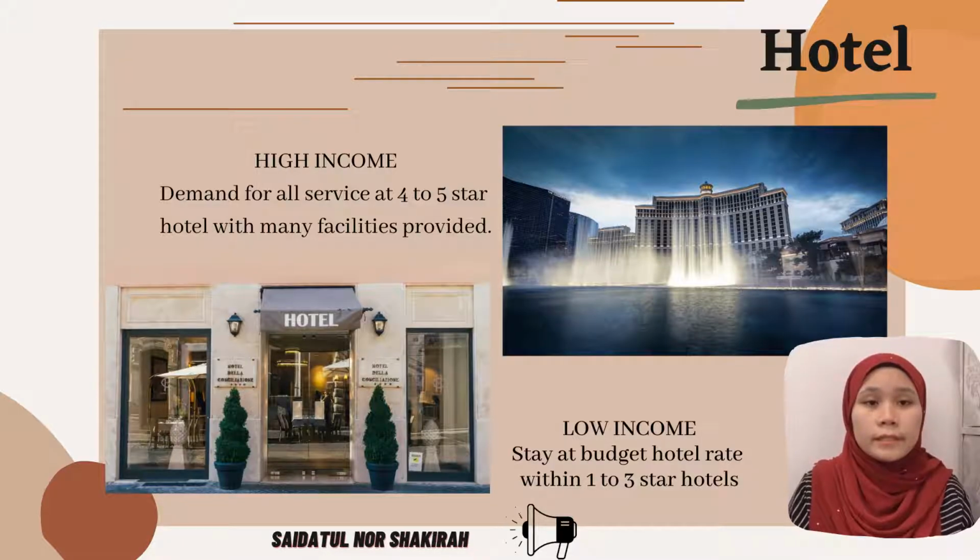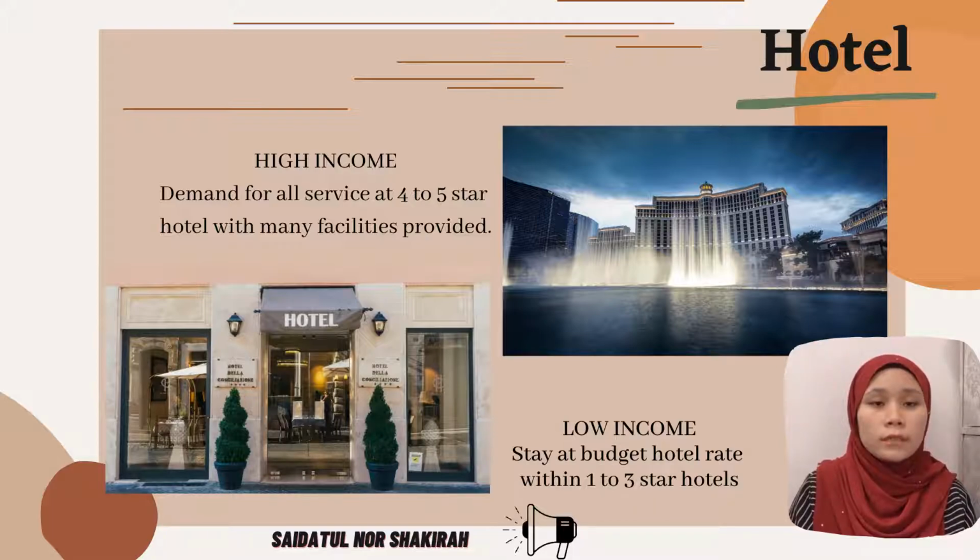The third is the accommodation a person chooses to stay in. For high income level, they demand all the services provided at a 4 to 5 star hotel because there are many facilities for guests. However, for the lower income level, they choose to stay at a budget hotel rated 1 to 3 star because they only need a room to rest.